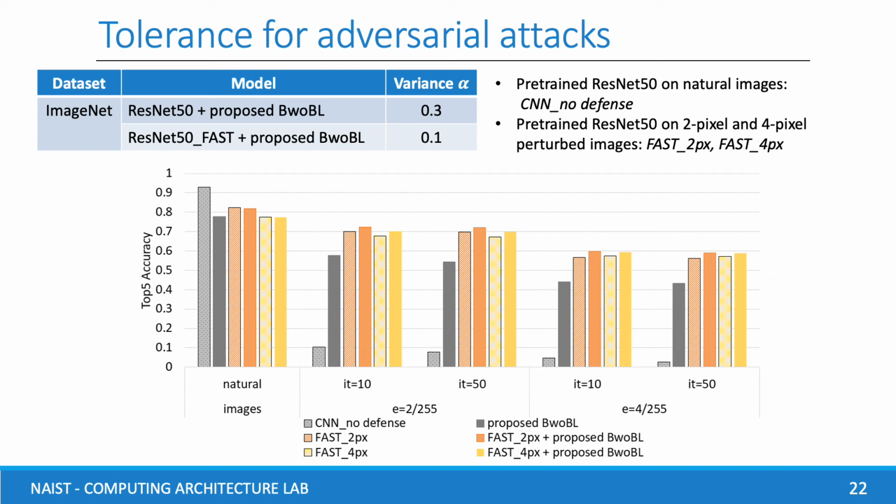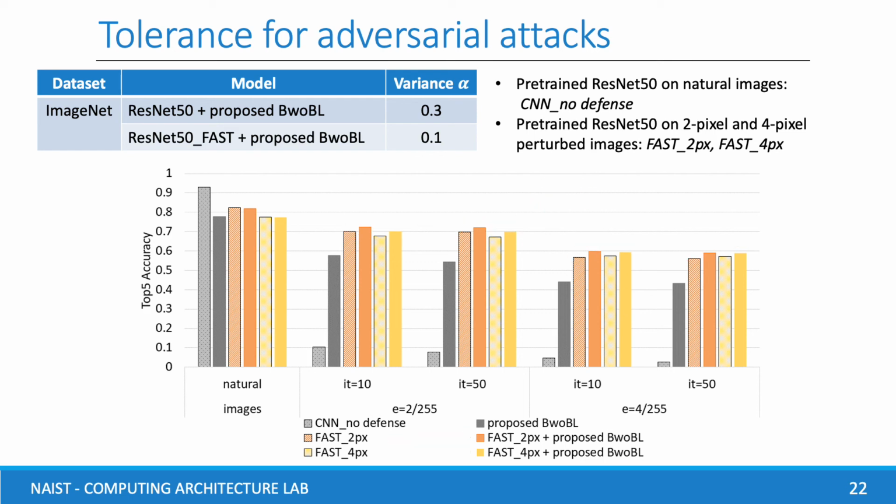ImageNet is a big dataset with complicated images, which is classified into 1,000 labels. So we assess the performance of pre-trained ResNet 50 on natural images and pre-trained ResNet 50 fast on 2 pixels and 4 pixels adversarial images in top 5 accuracy. Although we use learned parameters of the CNN on normal images, our algorithm raises accuracy by 45%. Furthermore, applying it to pre-trained ResNet 50 fast 2 pixels and 4 pixels can enhance the accuracies by about 3%.